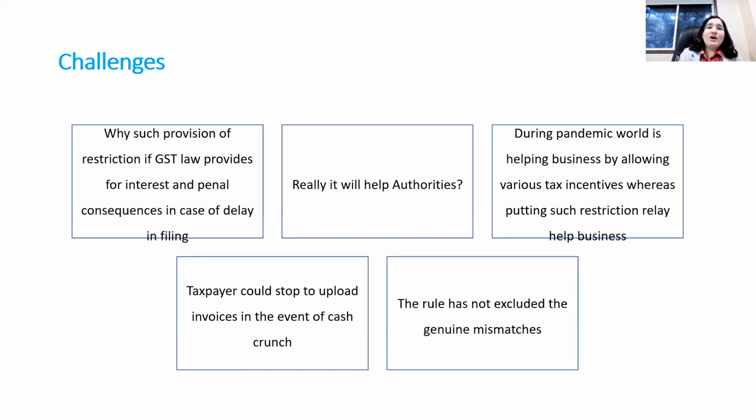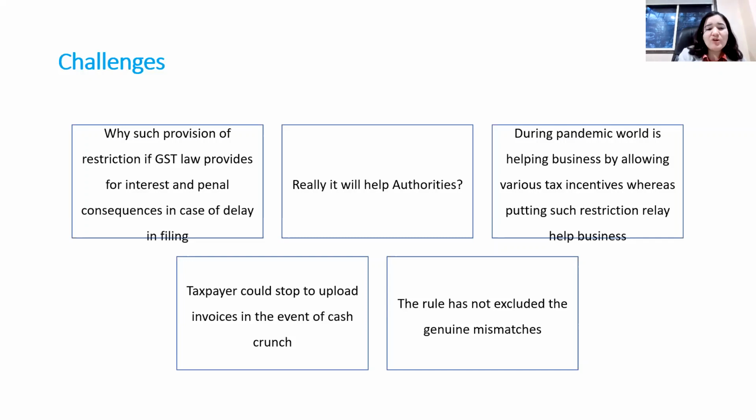If you block the GSTR 1, then many taxpayers could prefer not filing the GSTR 1 and not filing the GSTR 3B also. So fraudulent taxpayers could move away from the department. At least by allowing the GSTR 1, they can track the fraudulent taxpayer. So in our view, even though it is definitely restrictive and against the taxpayer, it is also not helpful to the authorities.